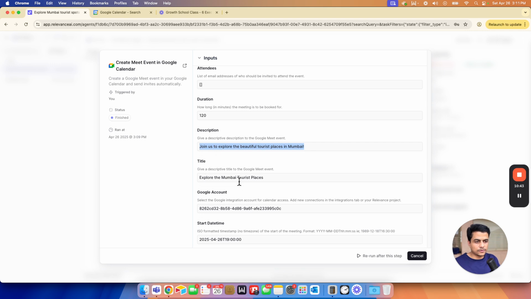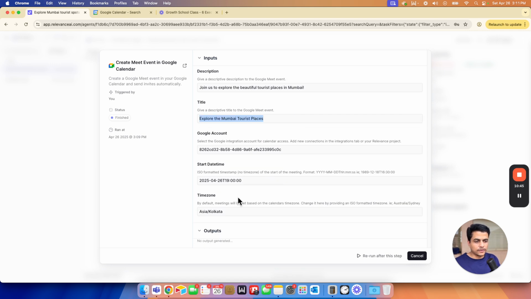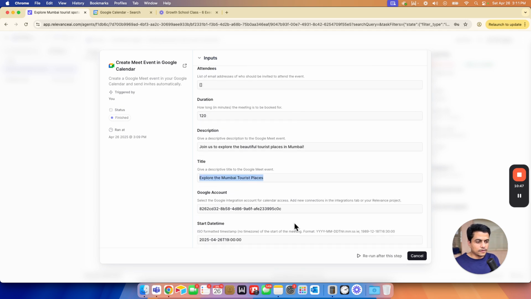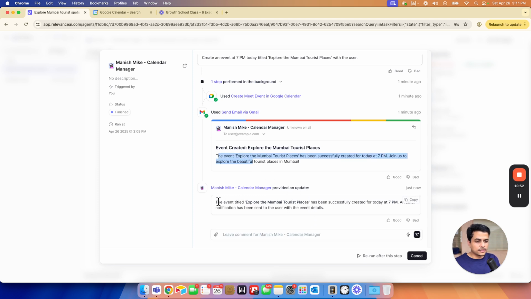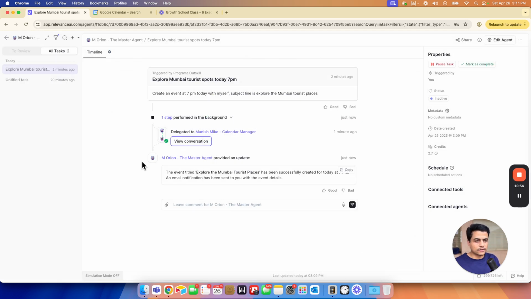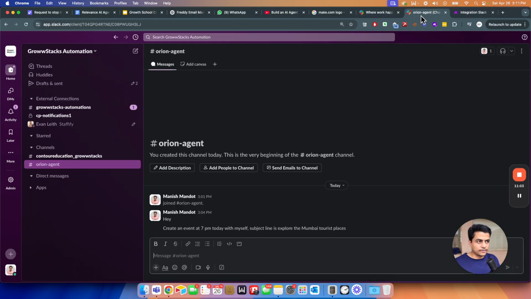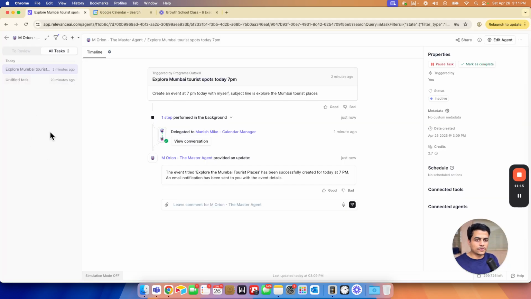Just explore this. Explore Mumbai. Maybe we'll have to take a look on this. But yeah, according to him, the event was created and it is being sent to whoever it was supposed to. We'll check this later on, but the whole idea is we were interacting with this right now. If I talk to this guy again, I'll say I don't see the event in my calendar, can you please check? If I send this message, see what happens.